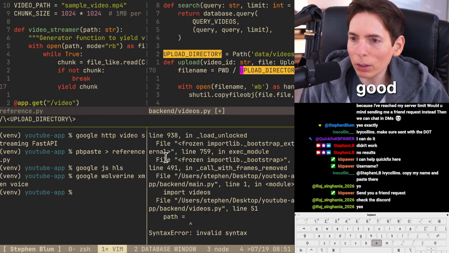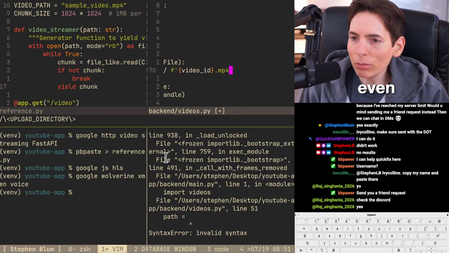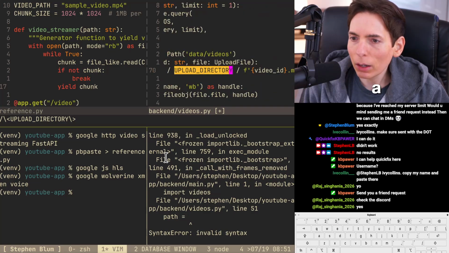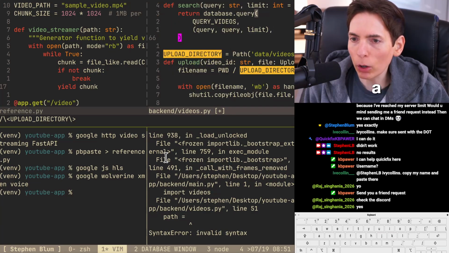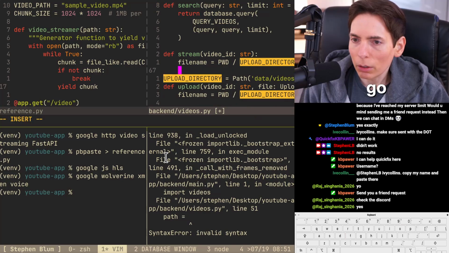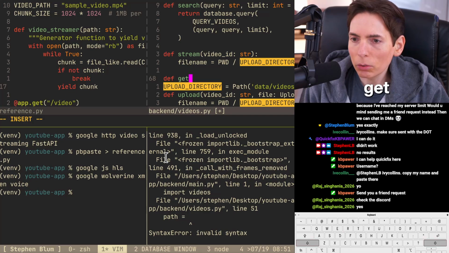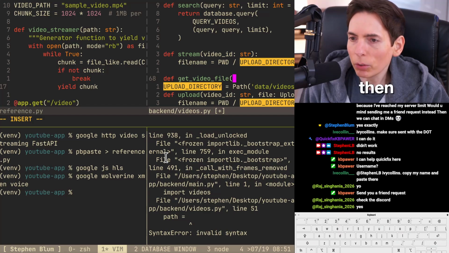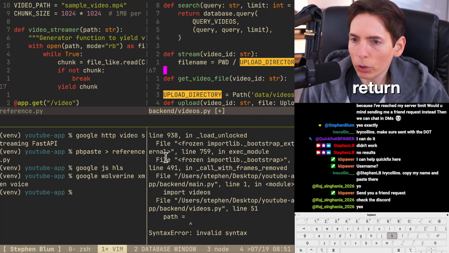The code's already good. We can even create a get like a little helper function. Let's do that really quick. All right, so we're gonna say def get video file, and then we say video ID string, and then we'll return this basically.